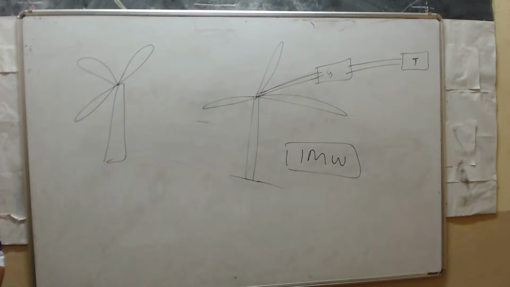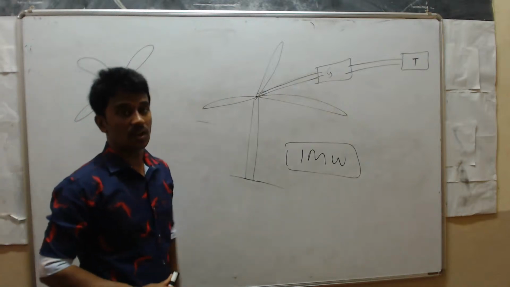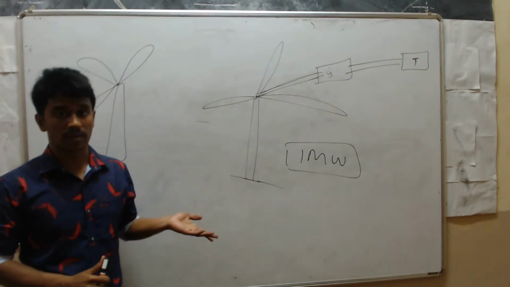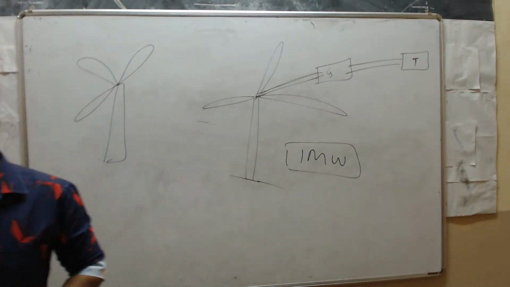Next, wind is not predictable and is not available around the year. That air motion or wind is not available everywhere for the whole year. That is one more disadvantage.